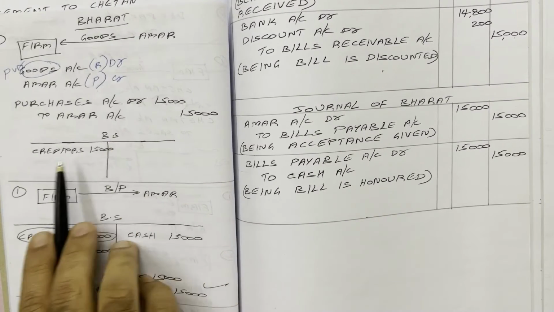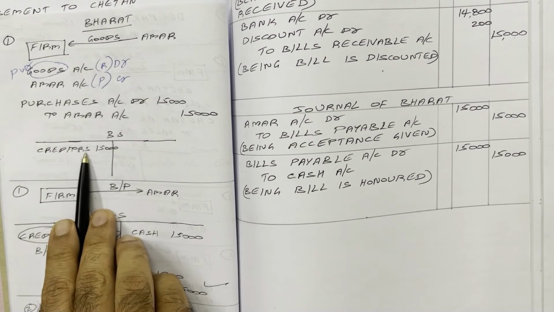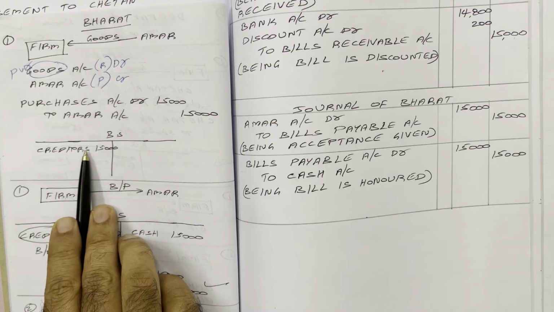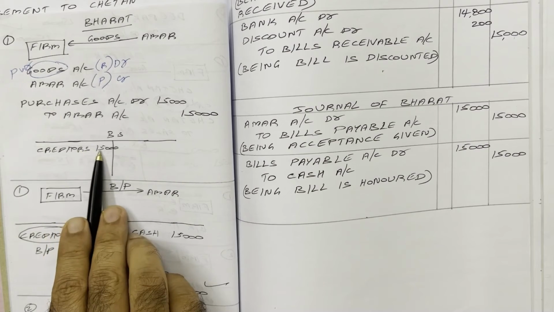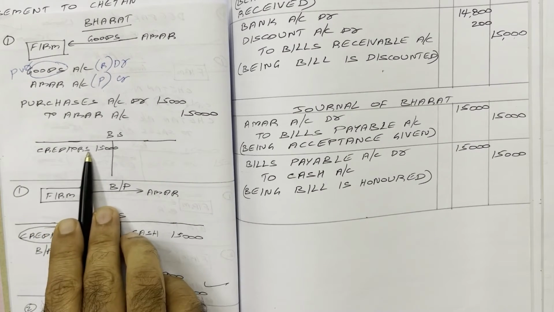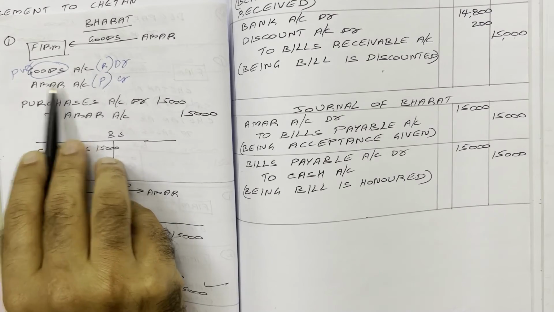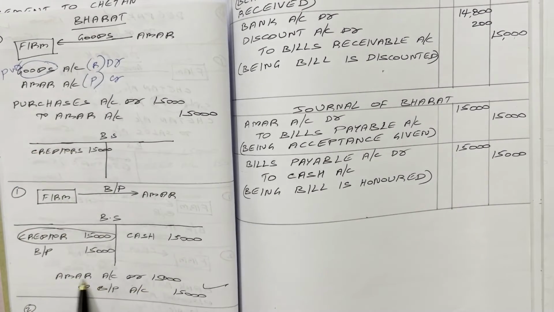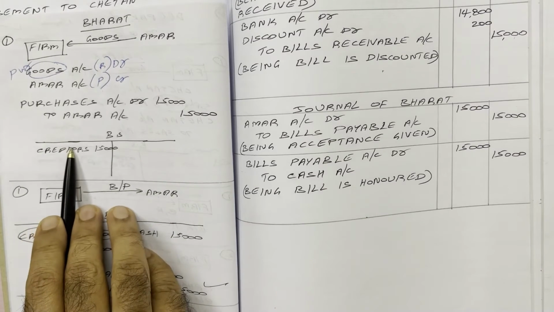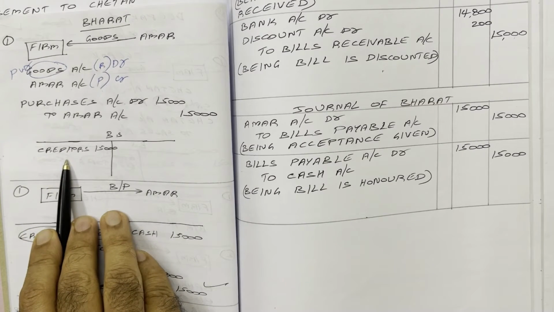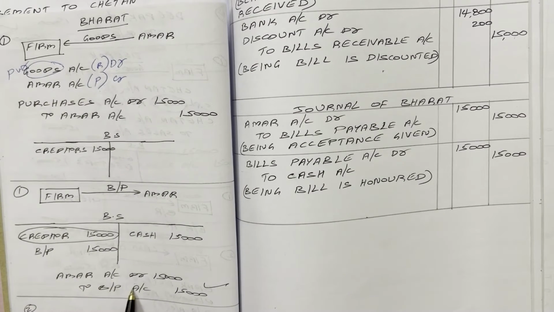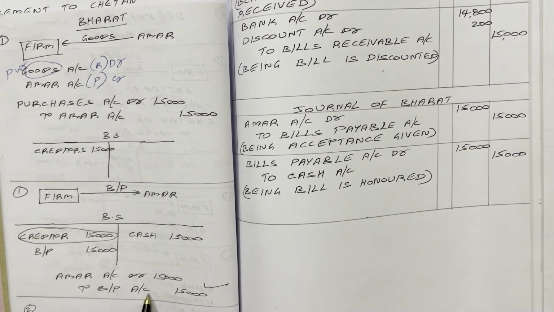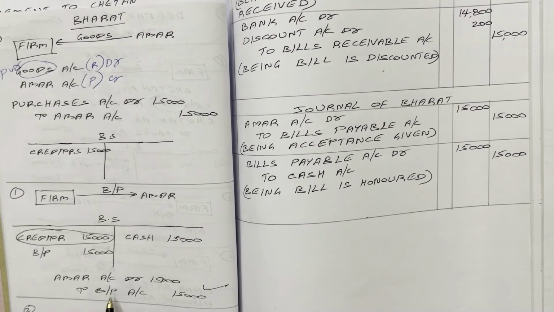Previously, in the balance sheet, 15,000 creditor liability is appearing, no? Now, this creditor liability is converted into another liability known as bills payable. So this creditor liability we have to cancel. How did we create this liability, creditor? By crediting Amar account. If you want to cancel this liability, we have to debit Amar account. And in the place of creditor, a new liability, bills payable, is created. Liability shows a credit balance. If you want to create any liability, you have to credit. So bills payable liability we want to create now. Therefore, bills payable account we have to credit.